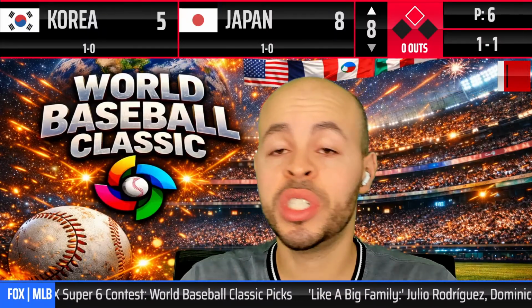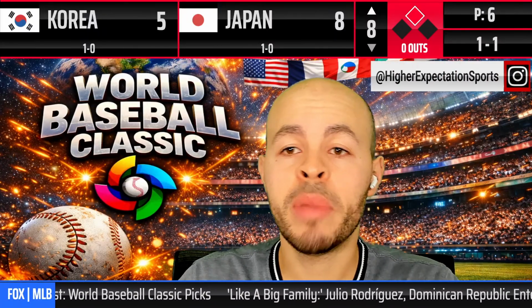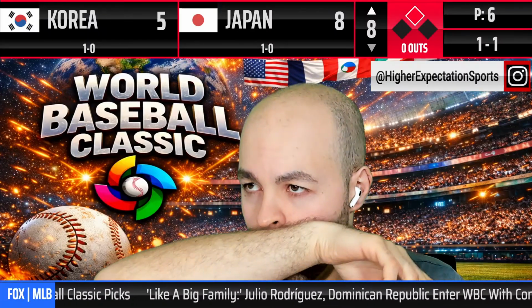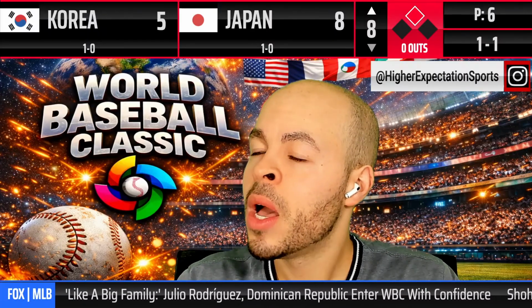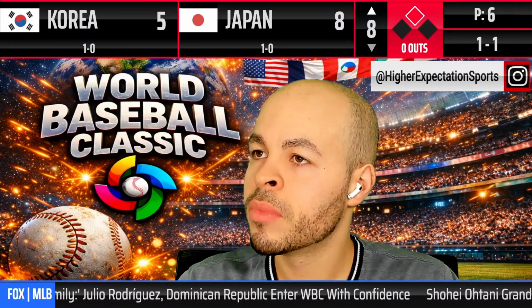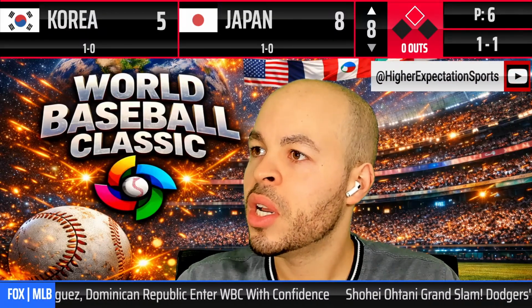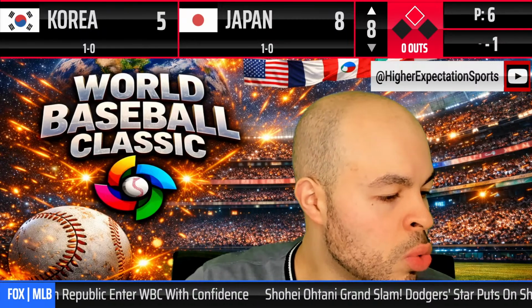At the bottom, you can see some MLB news, some baseball news. You could check it out and see more of what's going on. Let's see the pitch there. Here's the pitch. Outside, low, 2 balls, 1 strike.